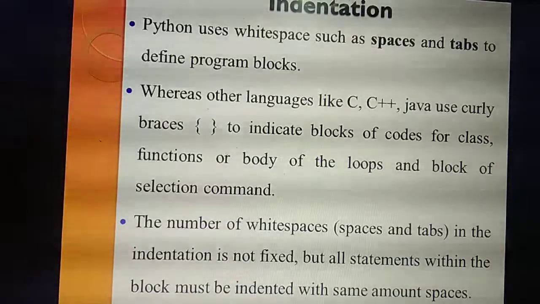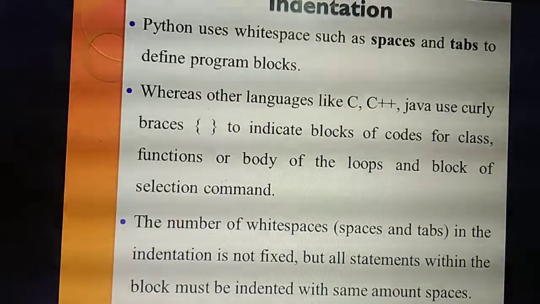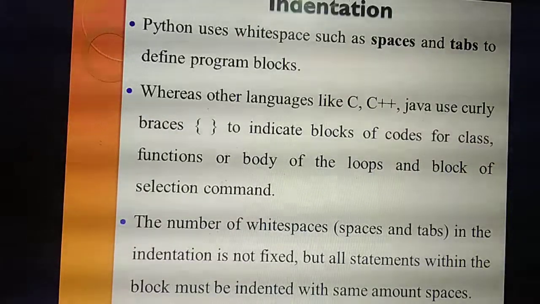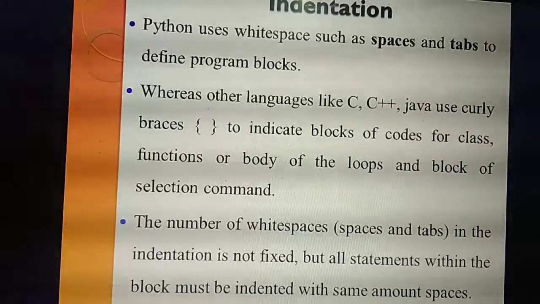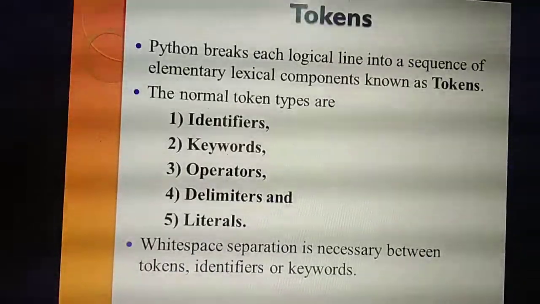How many spaces you use is not fixed, but if you use 2, then till the end of the function you should use the same. So what do you mean by indentation? Indentation represents spaces and tabs in program blocks. Instead of curly braces to represent the block, here you use spaces and tabs.